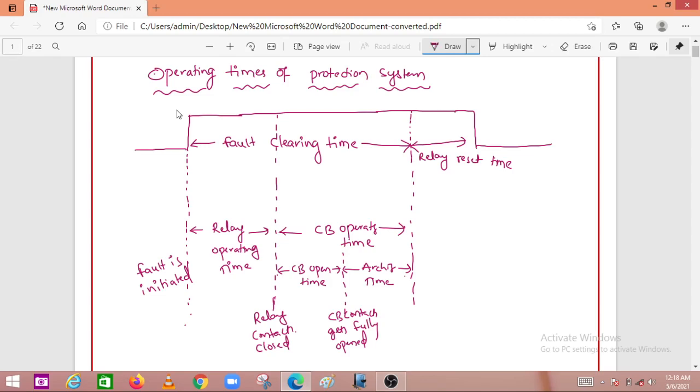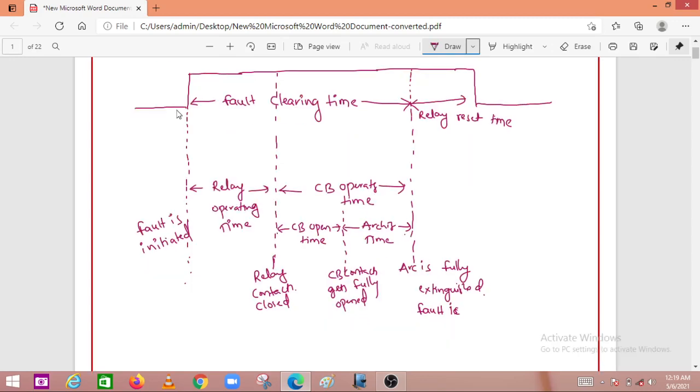After this the arc is fully extinguished. That means at this point the fault is cleared, and the remaining time is given for the relay reset time. Okay, so these are the operating times of the protection system.